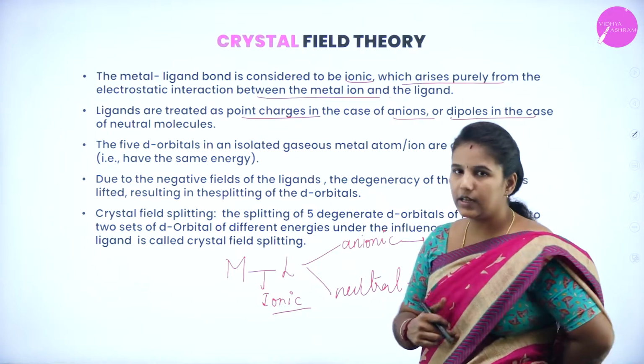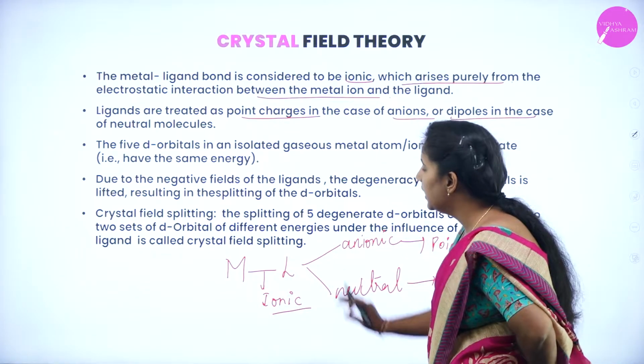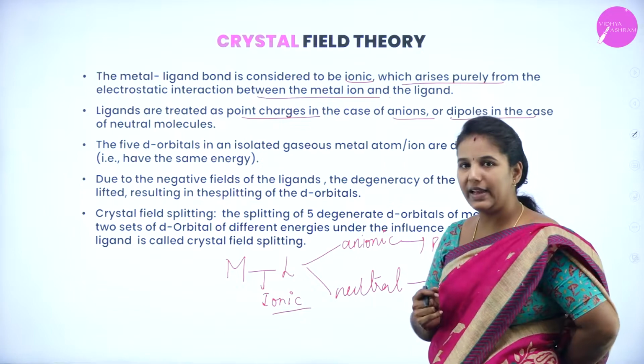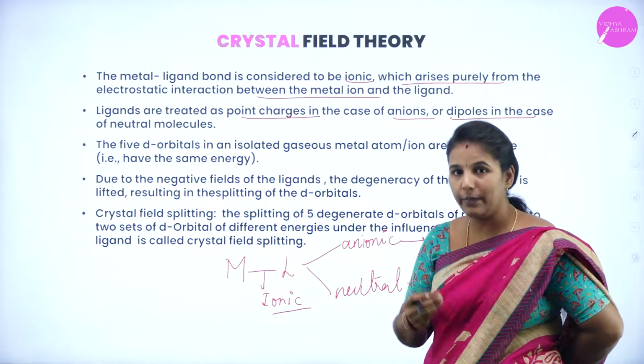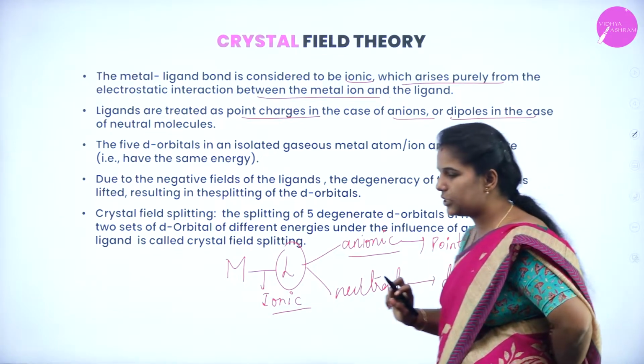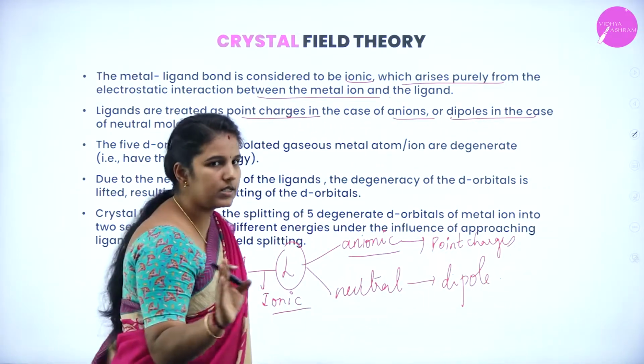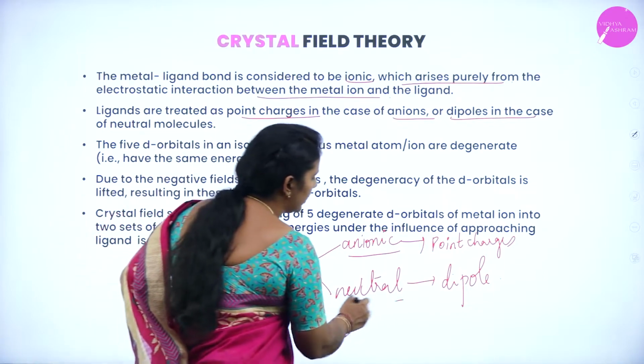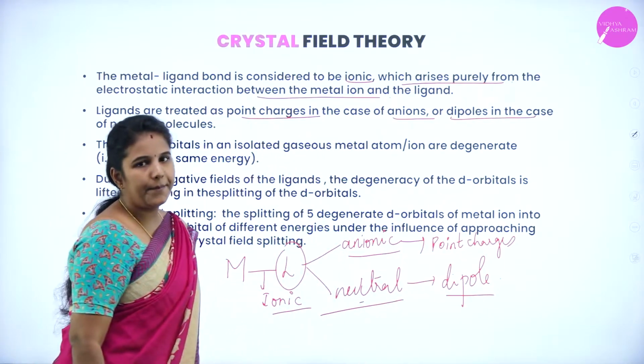So according to crystal field theory, the metal can easily form a bond with the ligand, and the bond will be ionic in nature. If the ligand is anionic, we consider it a point charge. If the ligand is neutral, we consider it a dipole.